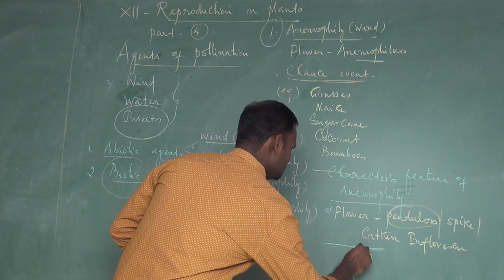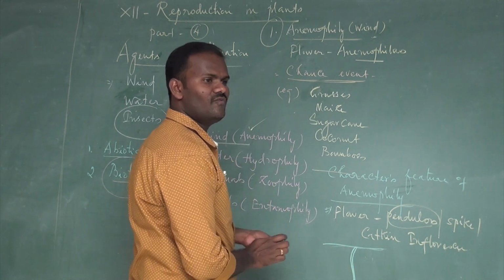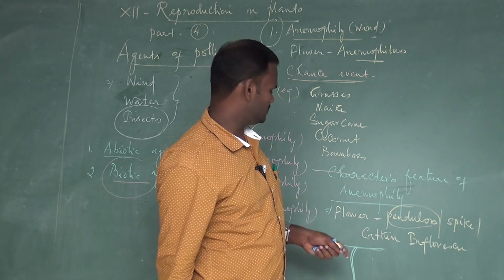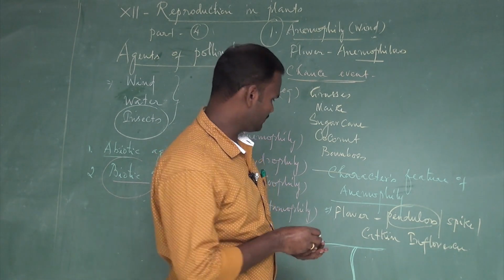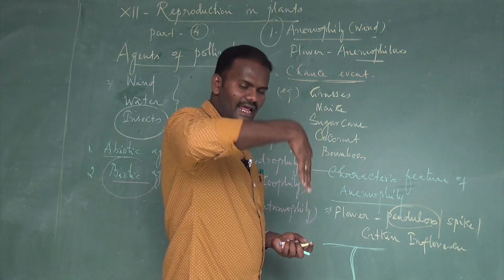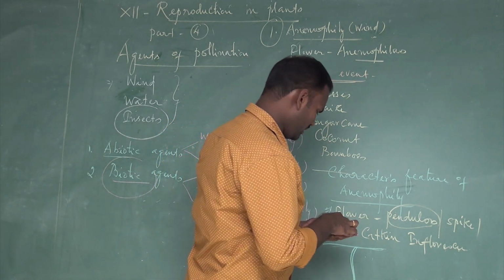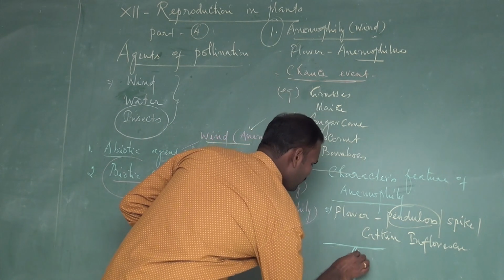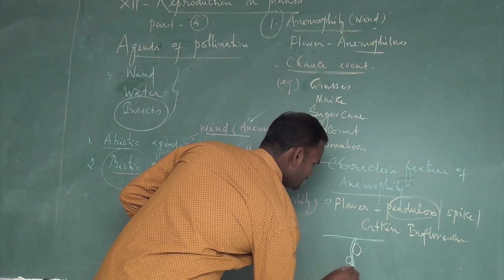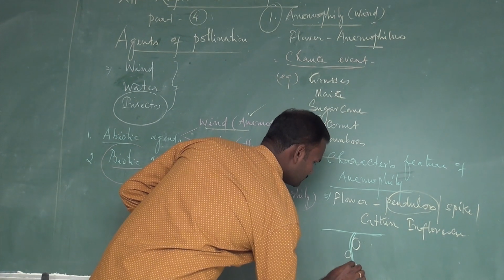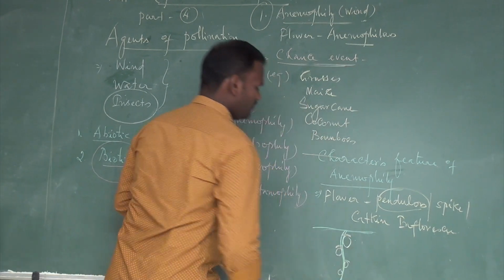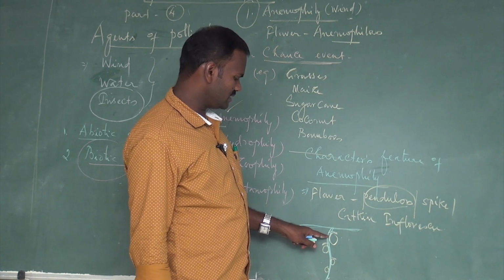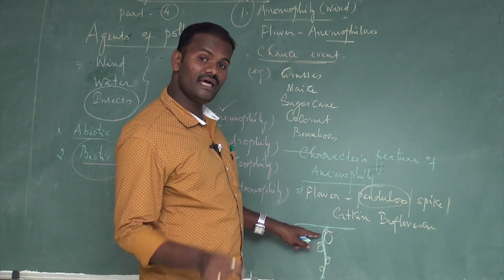It is an inflorescence. Then what is called inflorescence? A group of flowerets arises on the common axis. These are called inflorescence. In pendulous sense, they are hanging downwards. In this axis, it produces many sessile flowers arranged in the racemose manner. Then what is called sessile? Without pedicel. The flowers are directly, without pedicel, attached to the axis, but arranged in a racemose manner.